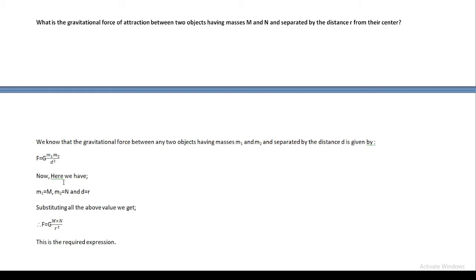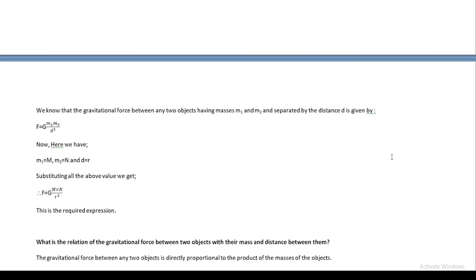Now here the first mass M1 equals capital M, the second mass M2 equals capital N, and the distance d between them equals r, as the question has said. Substituting all these values, we obtain F equals G capital M into capital N upon r square. So this is the required expression for the gravitational force of attraction between two objects having mass capital M and capital N and separated by distance r from their centers.